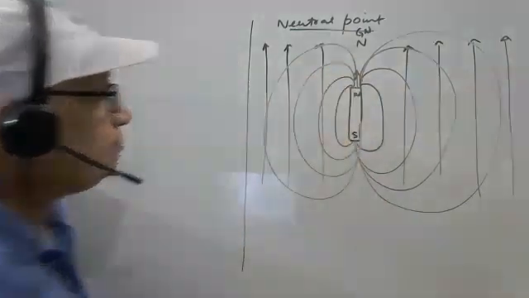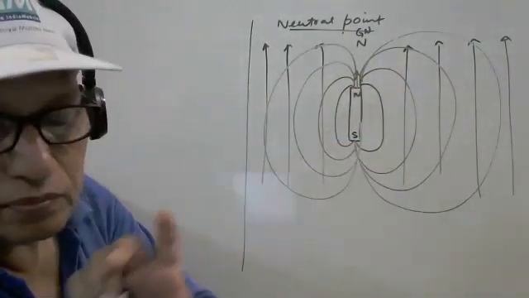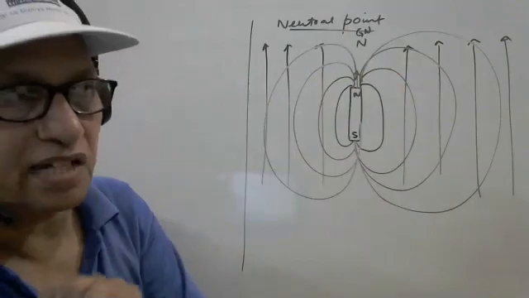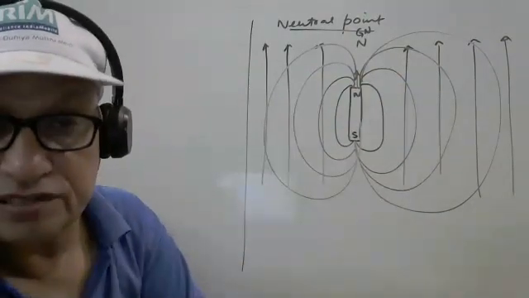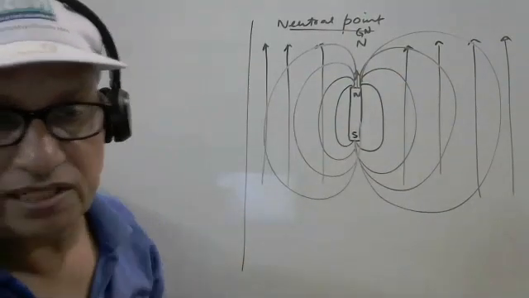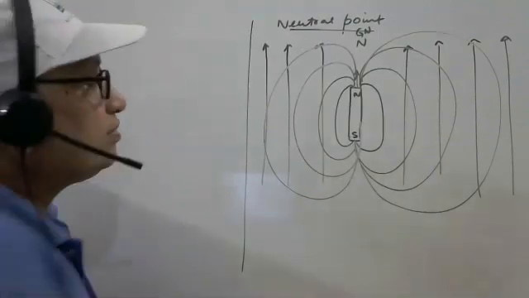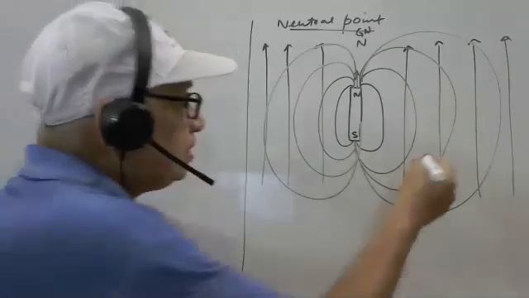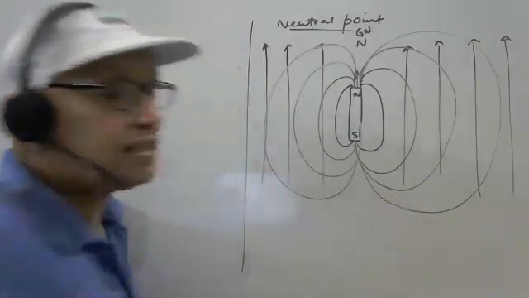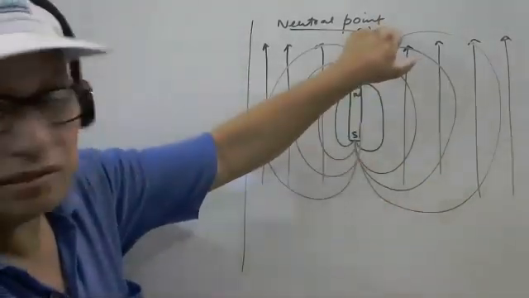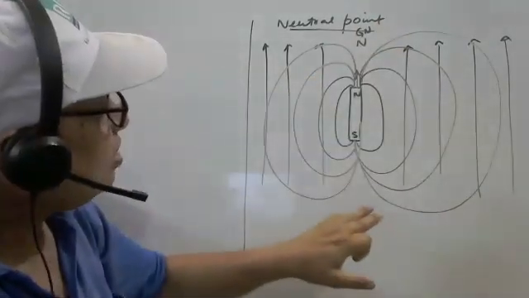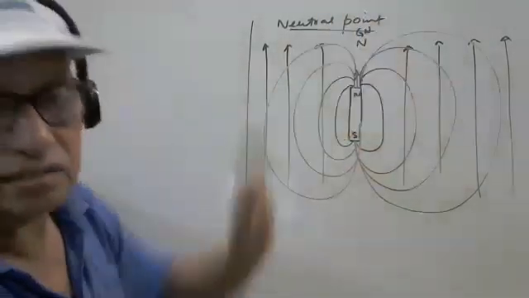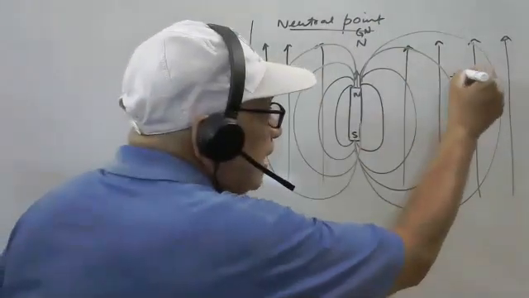So we can say, if you draw the tangent on the lines of force, it will tell you the direction of magnetic field. So here, the horizontal component of Earth's magnetic field is from magnetic north to magnetic south, and geographical south to geographical north. This is called H. What is H?